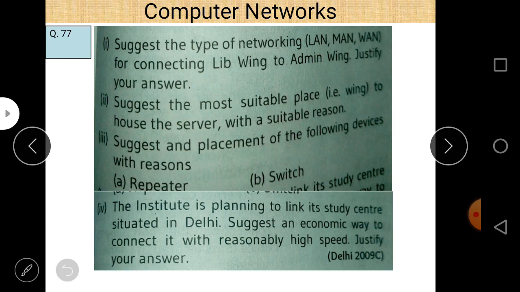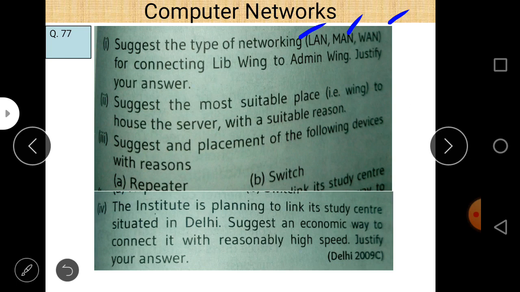125 meters. As we know, LAN is used for local area network, MAN is used for metropolitan area network, and WAN is used for wide area network. LAN is basically used within a building, within a campus, within a university, within a college, for distances up to 10 kilometers, MAN up to 100 kilometers, and for more than 100 you can use WAN.